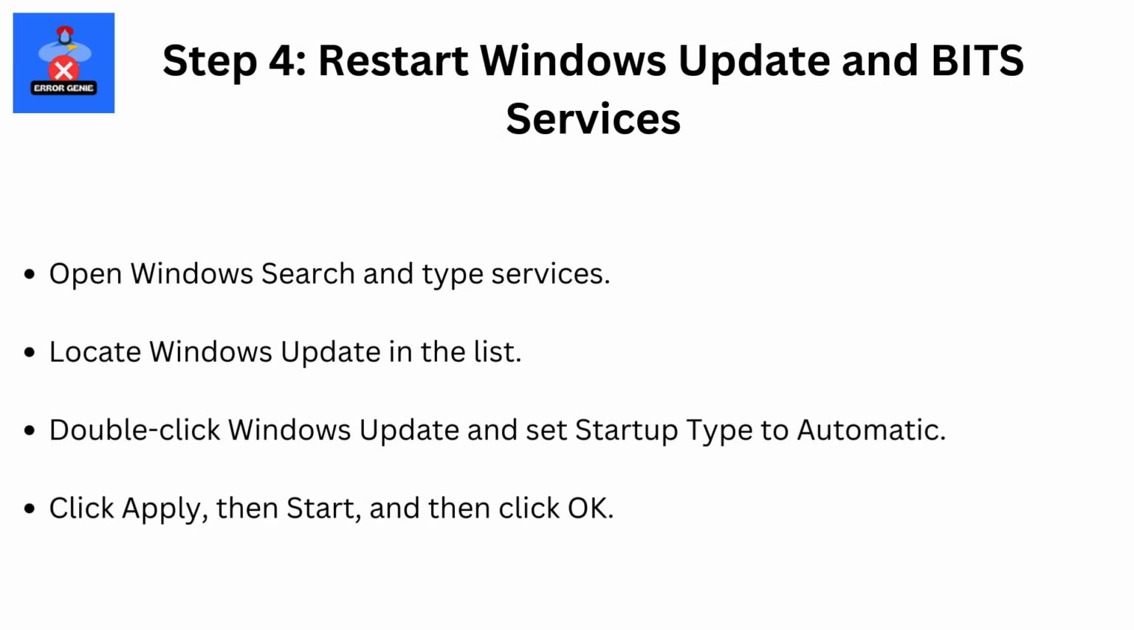Step 4. Restart Windows Update and BITS services. Open Windows Search and type Services. Locate Windows Update in the list. Double-click Windows Update and set Startup Type to Automatic. Click Apply, then Start, and then click OK.